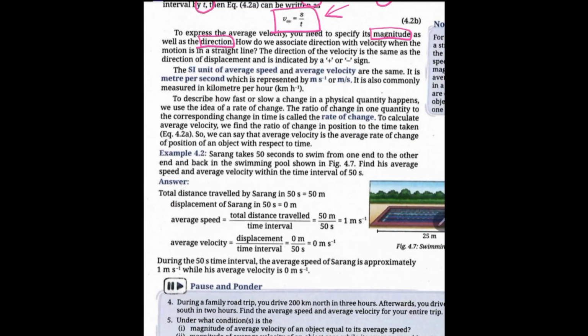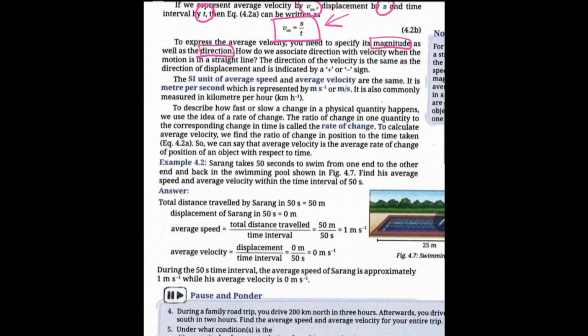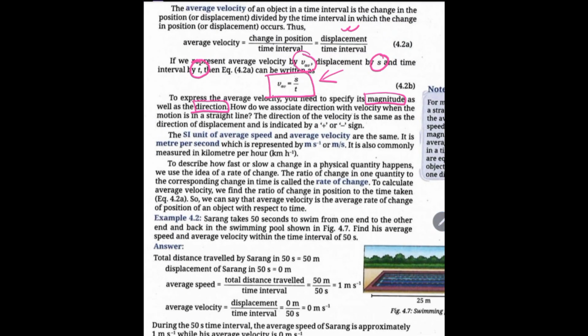Now, this direction of the velocity is the same as the direction of the displacement. That is what I was saying. Displacement is a vector quantity, and hence the velocity will also be a vector quantity, and it depends on the direction, not only the magnitude. It depends on magnitude as well as direction. The direction of the velocity is the same as the direction of displacement and is denoted as a positive sign or a negative sign.